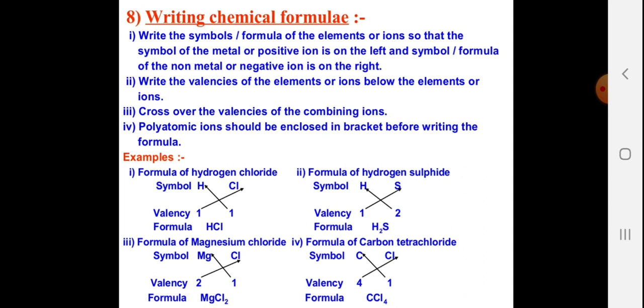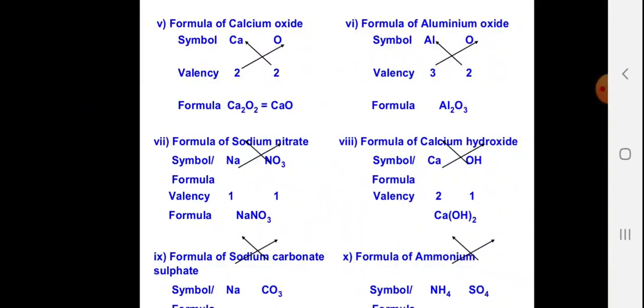Formula of hydrogen chloride. So let's write the valency 1, 1. So it is written as HCl. Formula of hydrogen sulfide. Hydrogen having 1 valency, sulfur having 2 valency, H2S. Formula of magnesium chloride. Mg is having 2 valency, chlorine is having 1. So we will write MgCl2. Formula of carbon tetrachloride. Carbon is having 4 valency and chlorine is having 1 valency. So you can write CCl4.